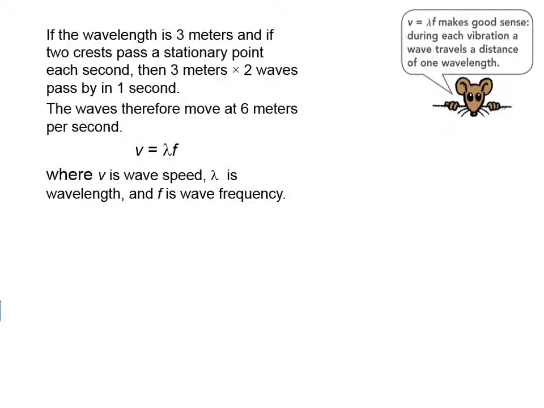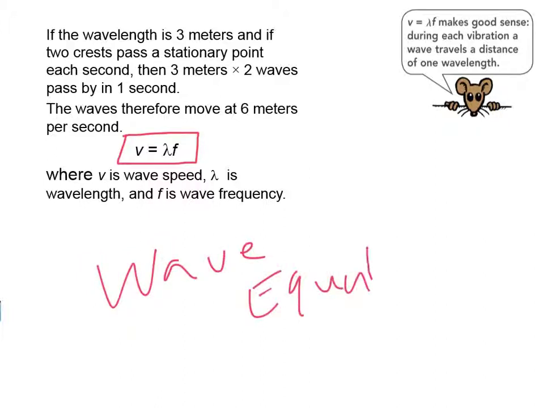The waves therefore move at 6 meters per second. This gives us an equation: v equals wavelength times frequency, where v is the wave speed, the symbol lambda is the wavelength, this Greek letter lambda, and f is the wave frequency. This equation is called the wave equation, and it's very important when we're dealing with waves.